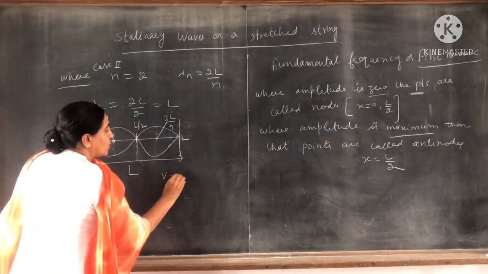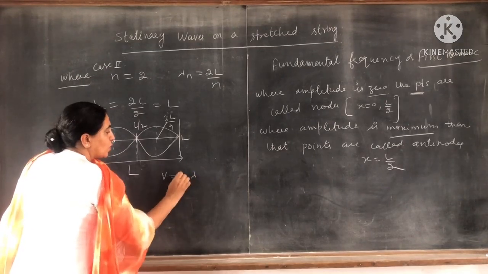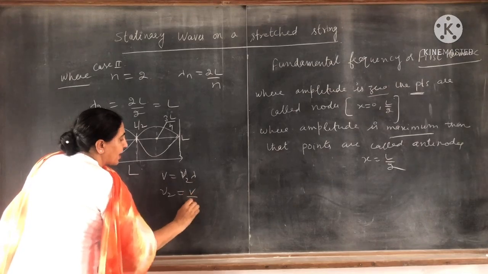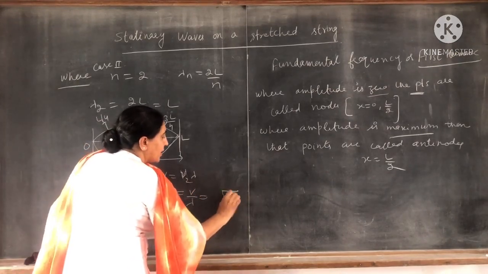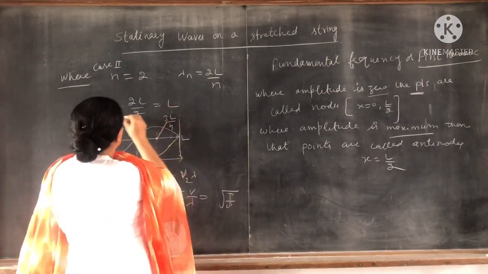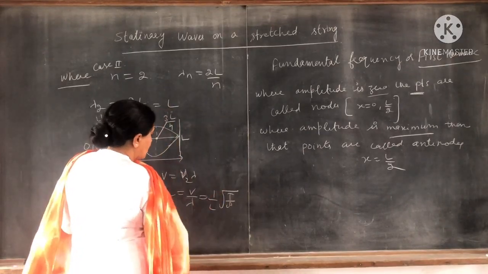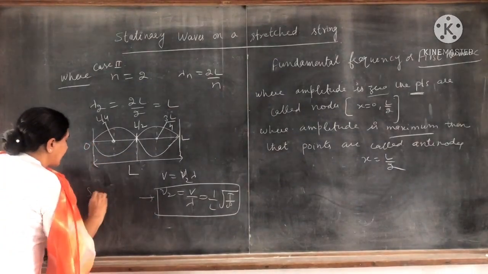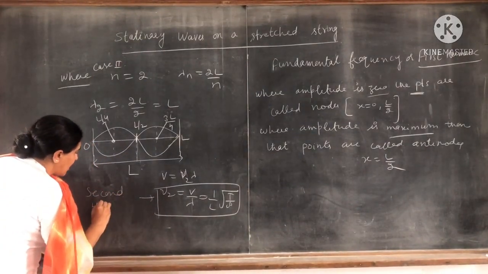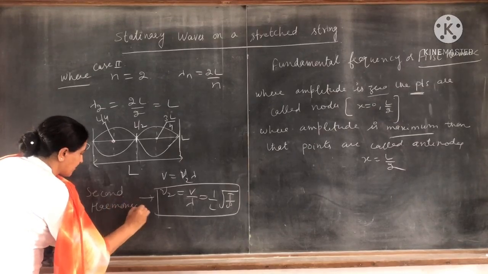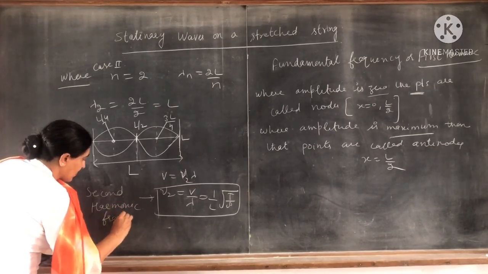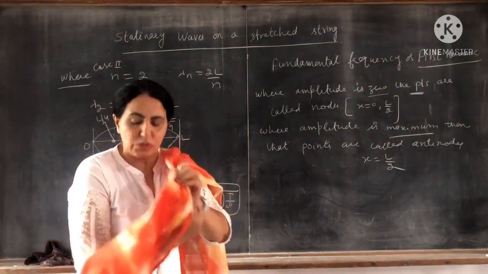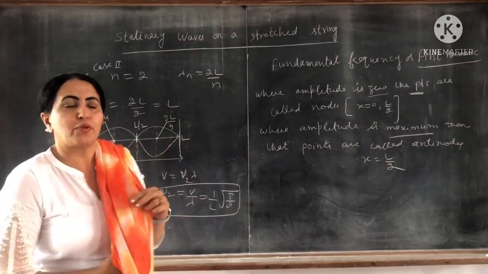V is equal to nu lambda, so nu 2, the frequency, is equal to V by lambda. V is equal to under root T by rho. And lambda 2 is equal to L. So this frequency is the second harmonic frequency. Yes, clear?